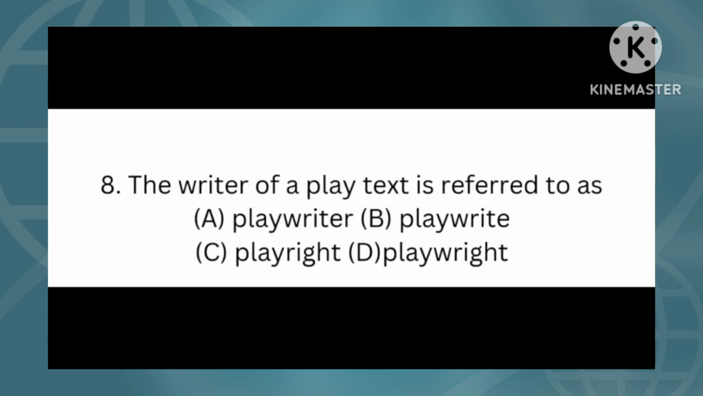Number 8 is the next question. The question says, the writer of a play text is referred to as. You have to be extremely careful with the spelling. Option A, we have playwright. Option B, we have playwright. Have you seen the spelling? Option C, we have playwright. Check the spelling as well. Option D, we have playwright. The right answer there is option D, playwright. That is the right spelling.